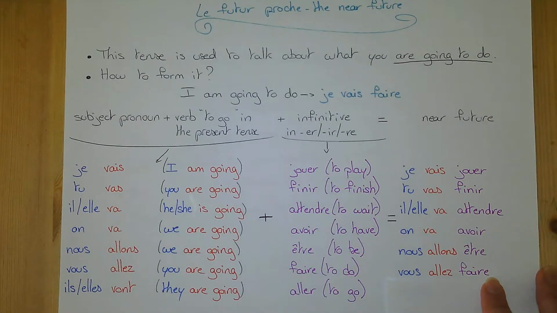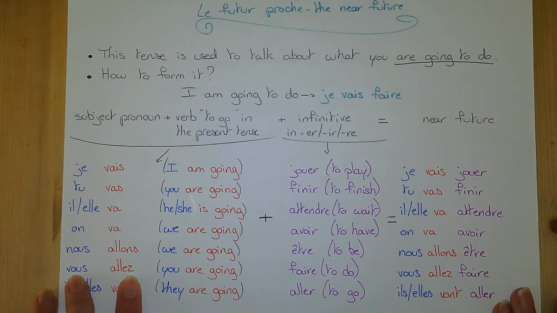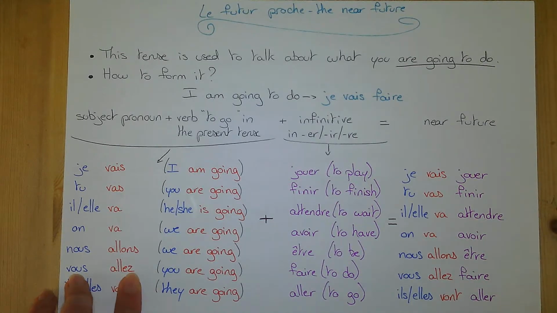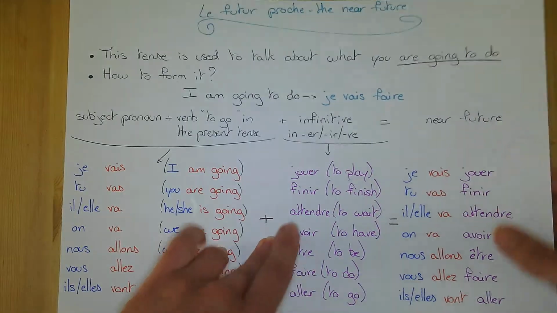The only thing that can be a bit confusing sometimes is when you want to say something with the verb to go in the near future. You keep the infinitive again, even if that may sound like a repetition. So if you want to say they are going to go, you will say ils vont aller. It can sound funny when you want to say you are going to go with the plural you. So vous allez aller. It sounds wrong, but it's still accurate in French. So even if it sounds weird, stick to the rule. Once again, no irregularities, so let's move on directly to a bit of practice.